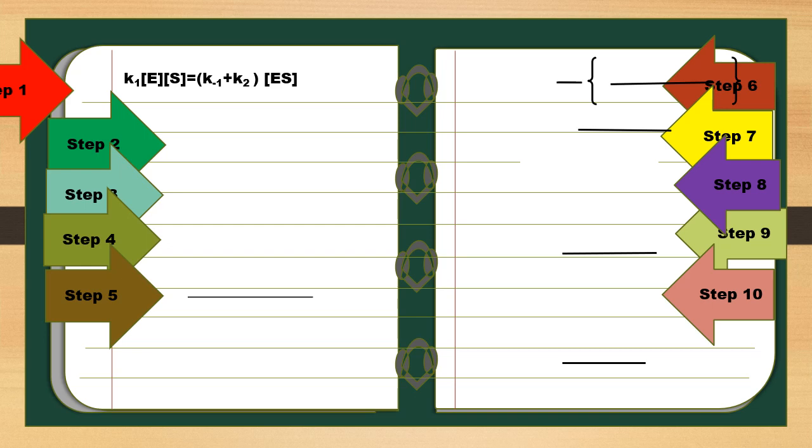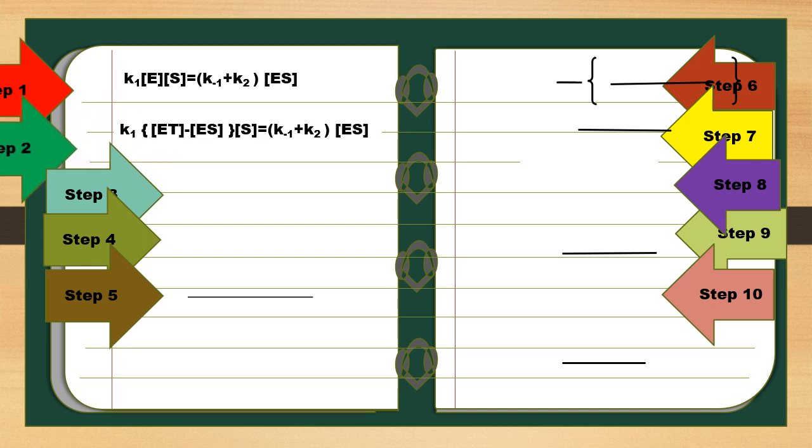In the second step, E, that is free enzyme, equals ET minus ES. As we already know, the free enzyme is total enzyme minus bound enzyme. So K1 times ET minus ES times S equals K minus 1 plus K2 times ES.